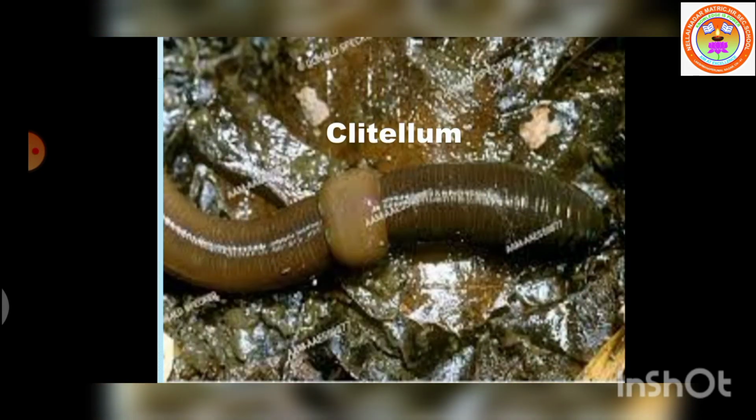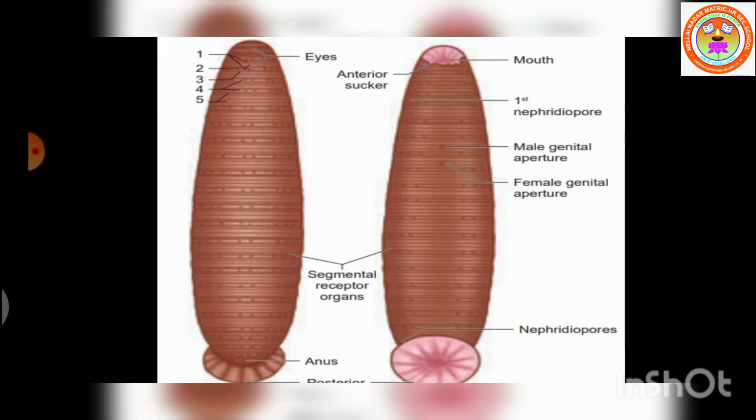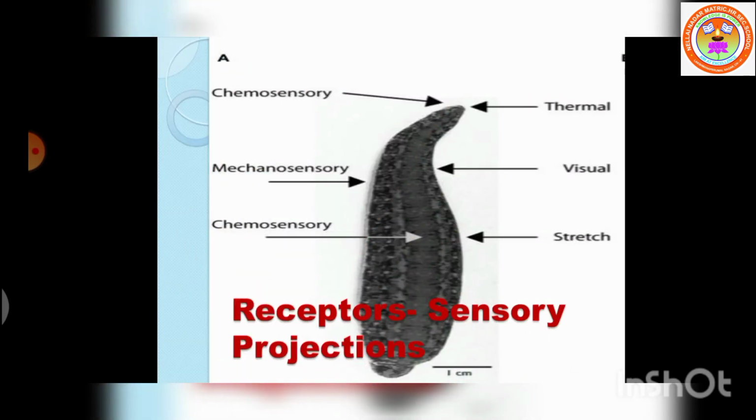A temporary clitellum is formed on segments 9 to 11 as shown here, which is meant to produce a cocoon during the breeding season. On the dorsal side, there are 5 pairs of eyes on the first 5 segments as shown here. Each segment bears a number of sensory projections called receptors. The receptors are sensory in function. Annular receptors are located in each annulus and segmental receptors are located on the first annulus of each segment.